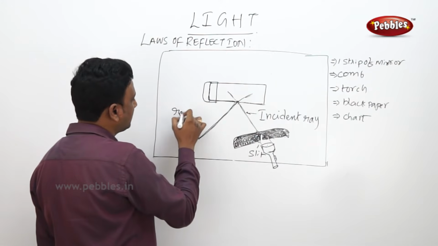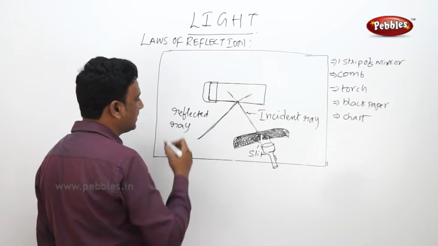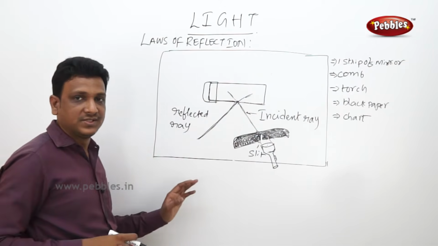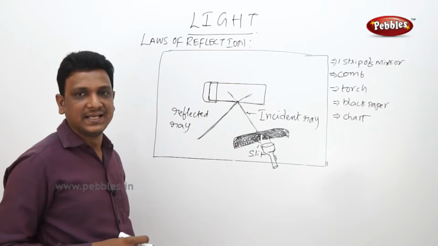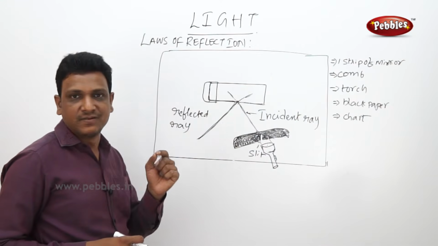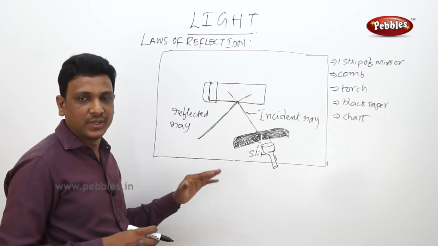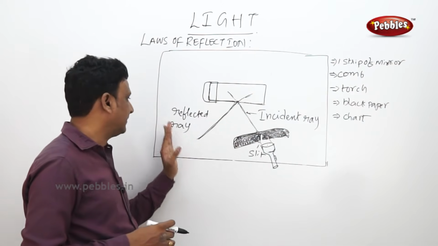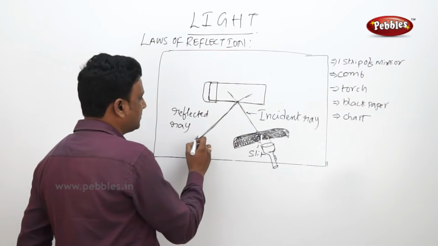This is called the reflected ray. But actually, here we are using the term ray, but this is not a single ray. The single ray of light is very thin. This is just a beam of light. For our convenience to understand, we are using the term ray, reflected ray. So incident ray, reflected ray. You see this.